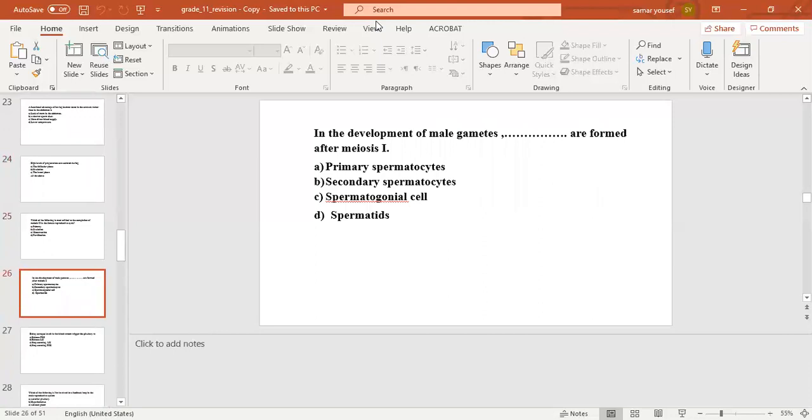The next question, in the development of male gametes, blank are formed after meiosis. Number A, primary spermatocytes, number B, secondary spermatocytes, number C, spermatogonial cell, number D, spermatids. The correct answer will be number B, secondary spermatocytes.